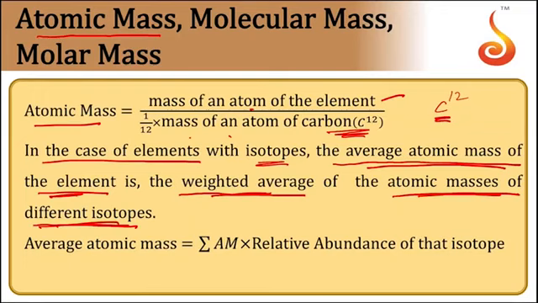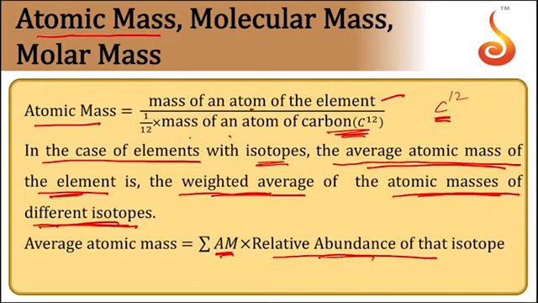So mathematically we can say it is the summation of the atomic mass of the isotope into the relative abundance of that isotope.